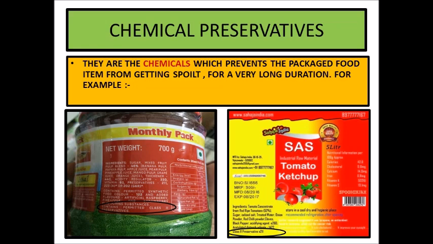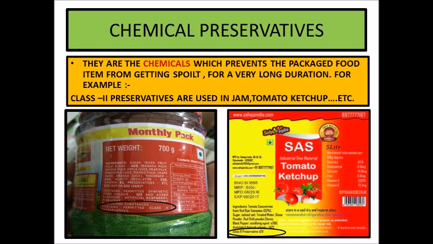They need some machines, some specific complex methods and procedures which can only be done in controlled conditions in a factory. These chemical preservatives help the food to last for a very long duration.